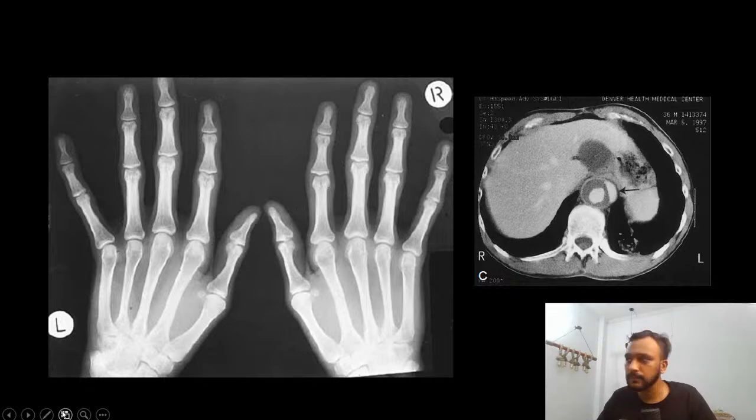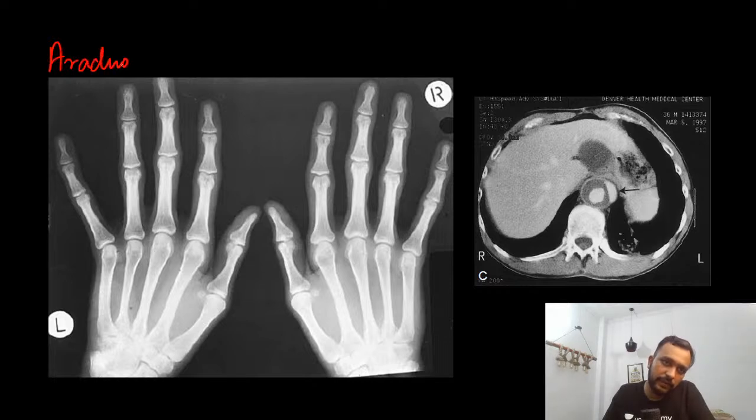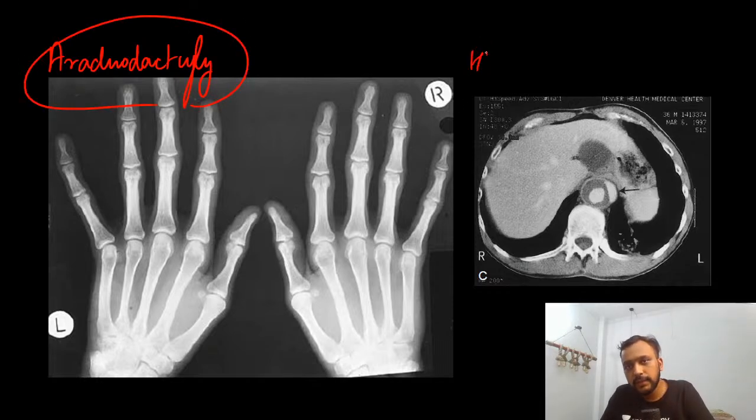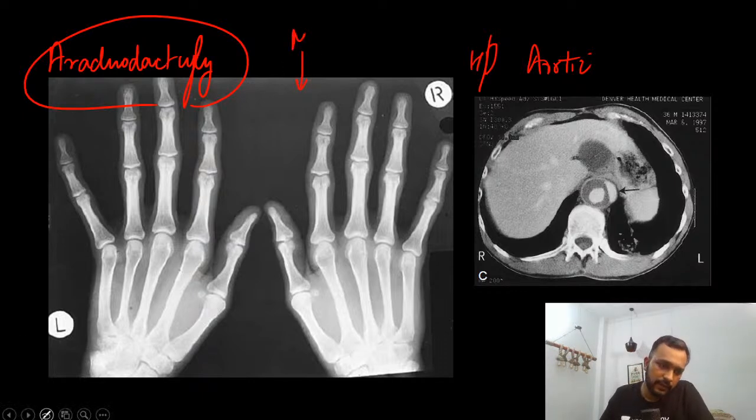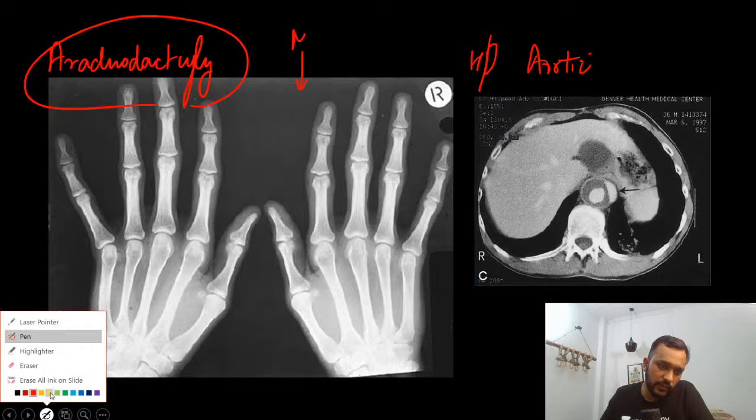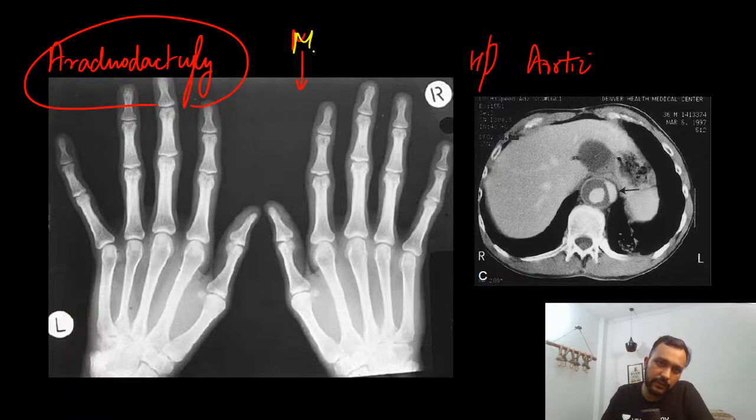So in this patient, we can see that the fingers are long. These long fingers are known as arachnodactyly. The patient also presented with aortic dissection. Very good, Alka Dubey. This is a case of Marfan syndrome: aortic dissection, long fingers.